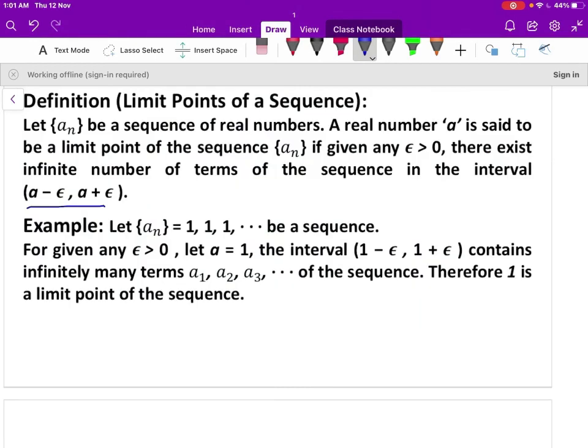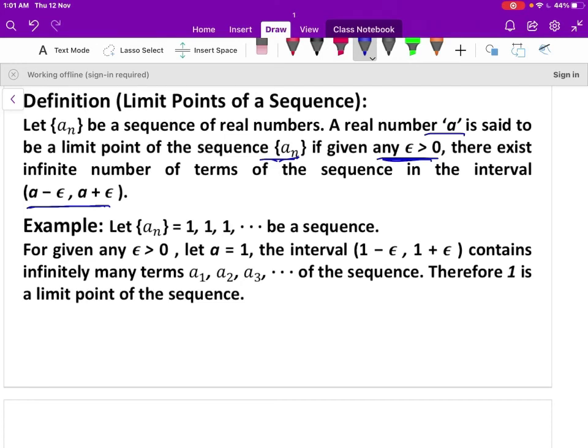And now we'll move to the definition of limit points of a sequence. A real number a is said to be a limit point of a sequence a_n if, given any epsilon positive, there exist infinitely many terms of the sequence a_n in the open interval (a minus epsilon, a plus epsilon).